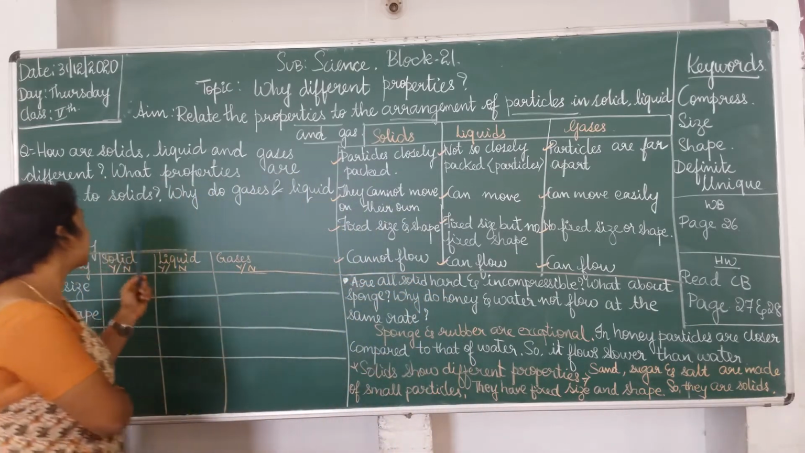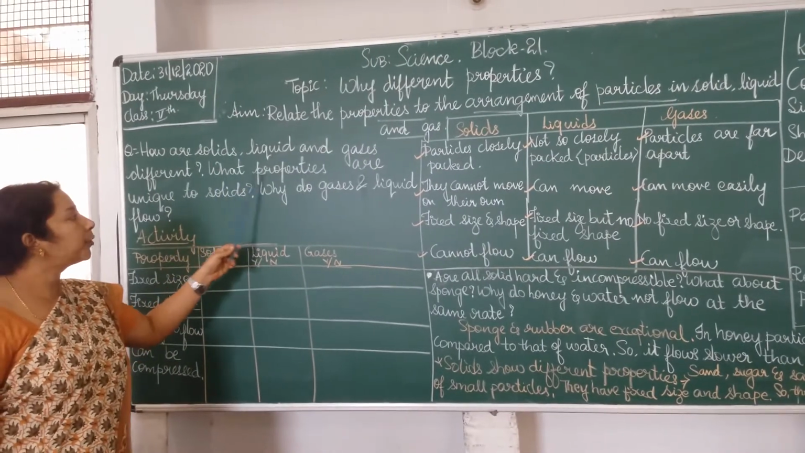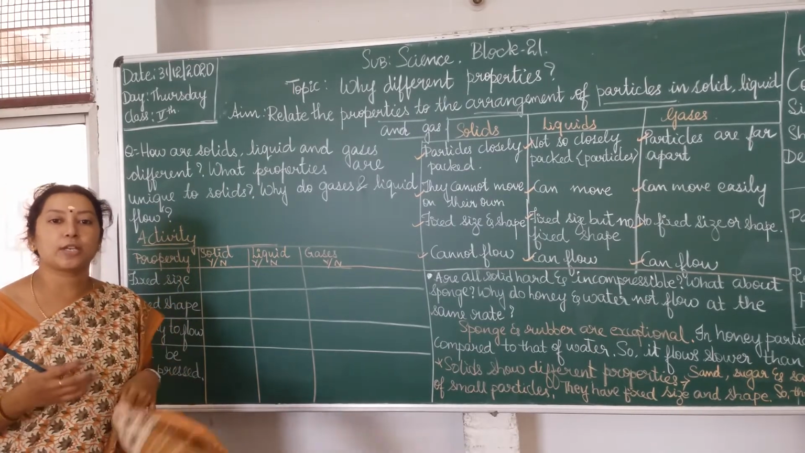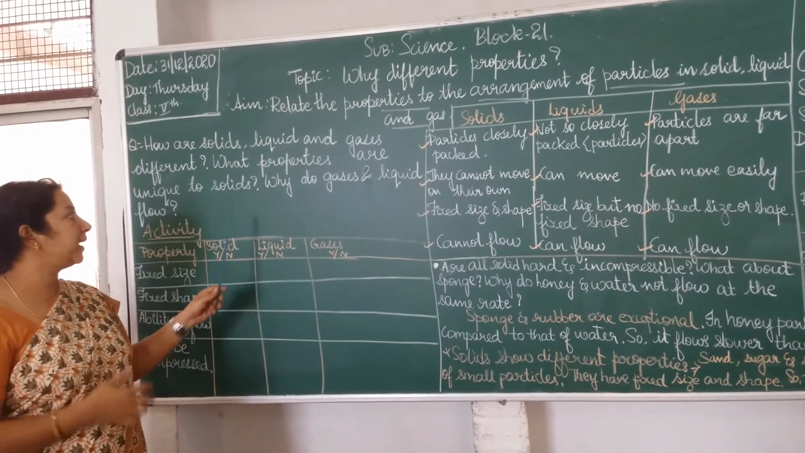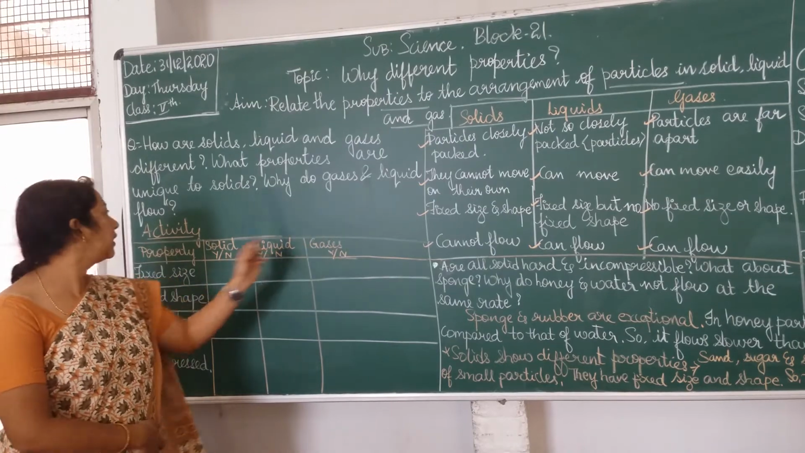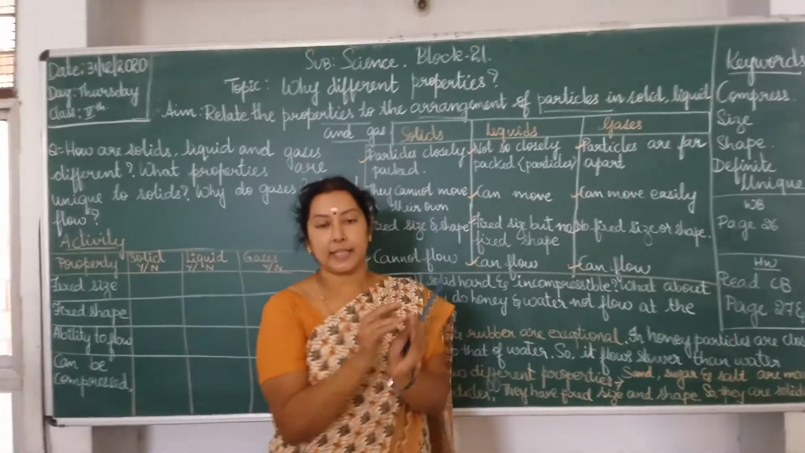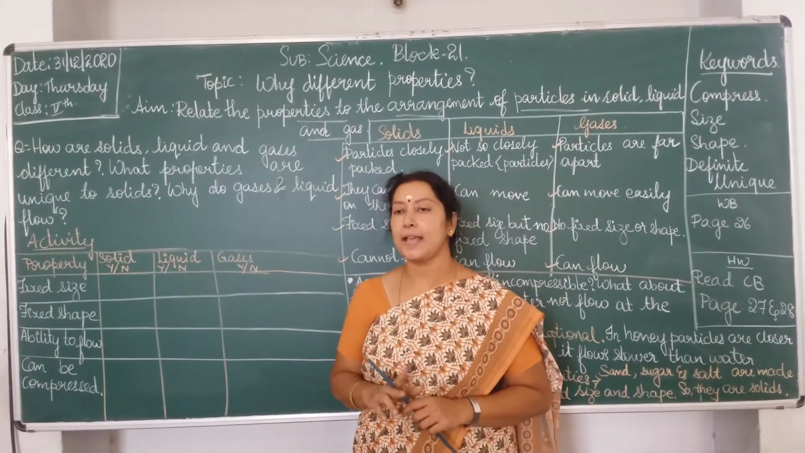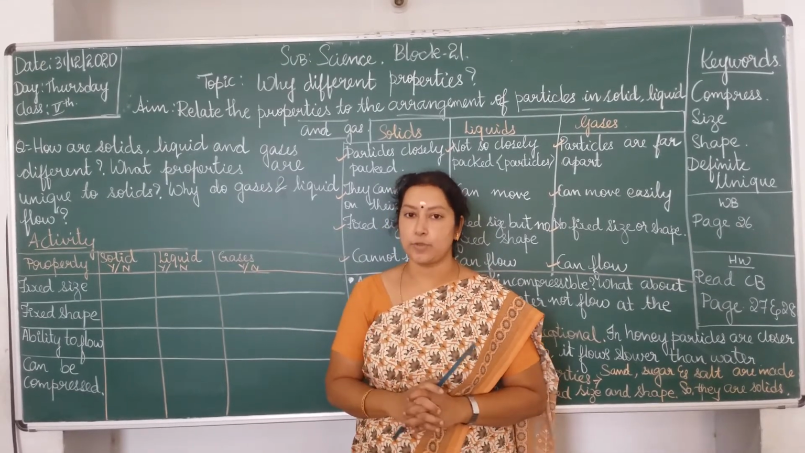So, my question is, how are solid, liquid and gases different? What properties are unique? I use the word unique. Unique means special. What are their special characters in which they are different? Unique to that of solids. Gases and liquids flow. So gases and liquids are grouped under one category, whereas solid has some different properties when compared to that of liquid and gas. So let us find them with the activity in today's class.